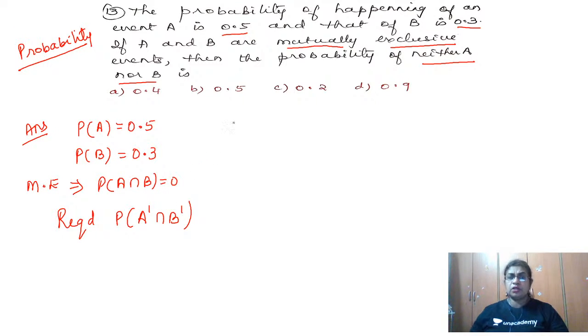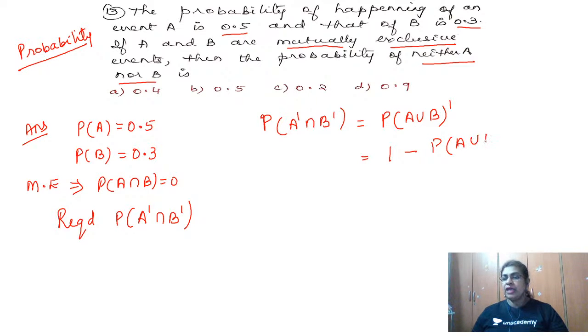Now use De Morgan's law. From De Morgan's law, probability of A dash intersection B dash is A union B the whole dash. Whenever a complement is there in probability, we write 1 minus the probability. So 1 minus P of A union B, and this is where the addition theorem comes in.